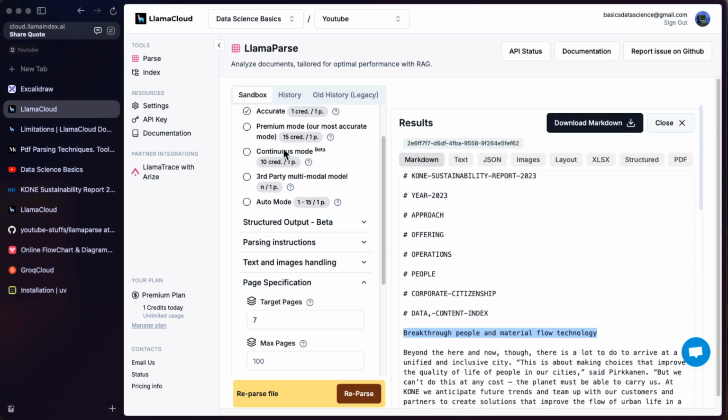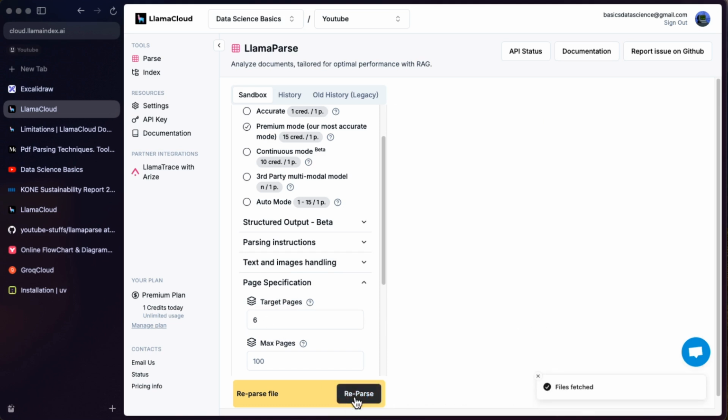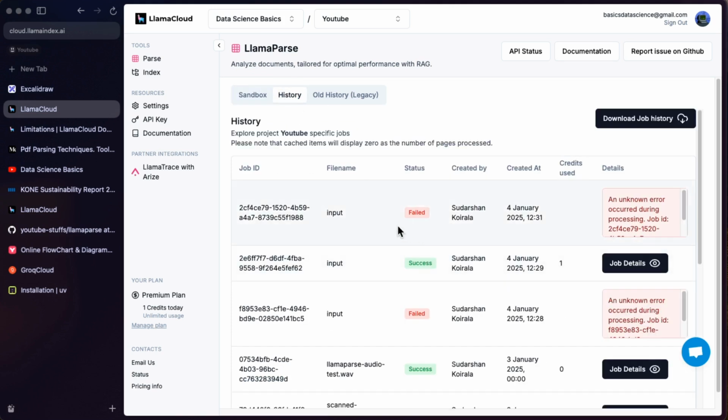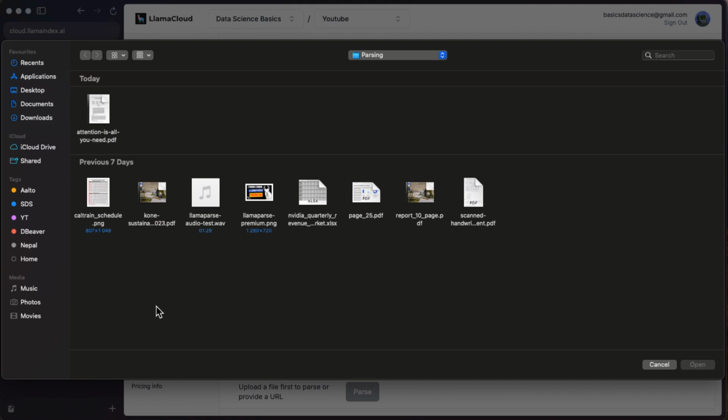When I used the premium mode, it didn't work. I will just go to the premium mode again. Now maybe switch to 6, so that it parses the 7th one, and then I will say reparse it. Let's see if it works now with the premium mode. If I go to the history, you can see that it's already failed here. It didn't work again, but I will upload the report again.